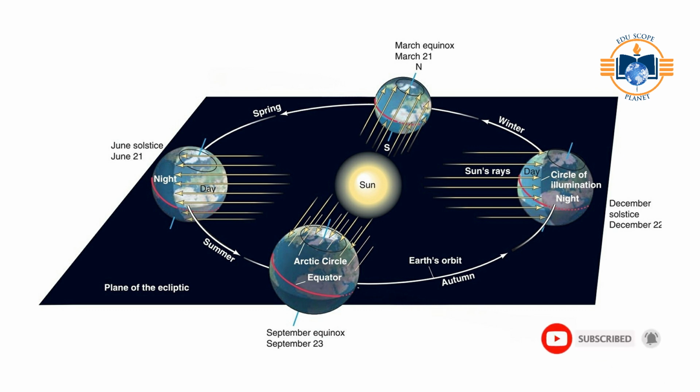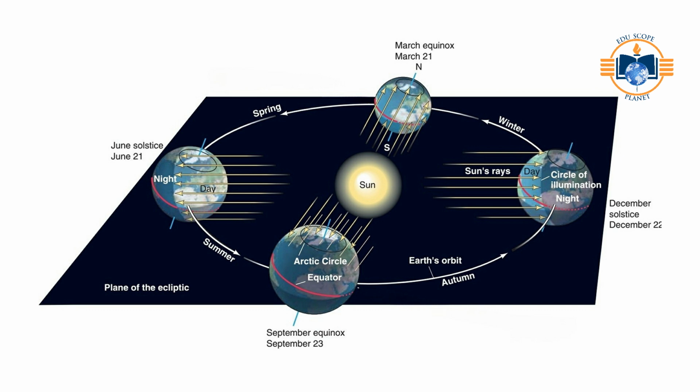Because the Earth's axis is tilted at 23.5 degrees, the circle of illumination, the line dividing day and night, does not pass through the poles for most of the year. As a result, day and night are unequal on most days.